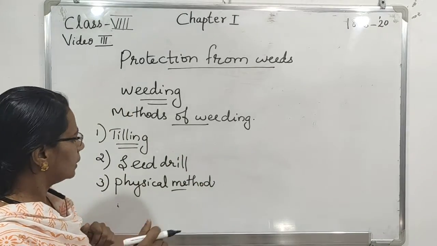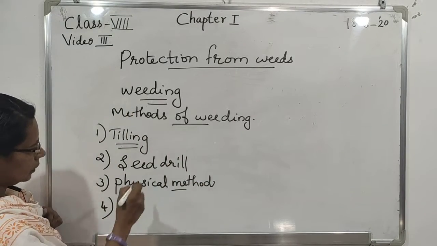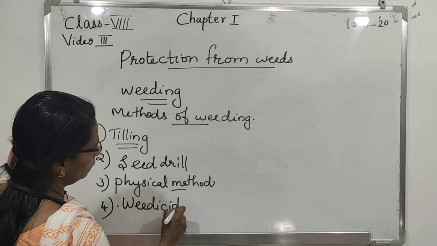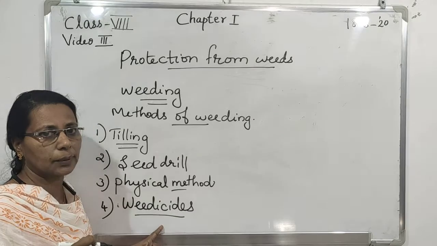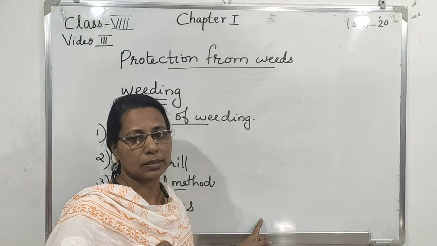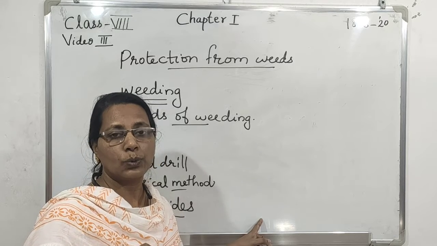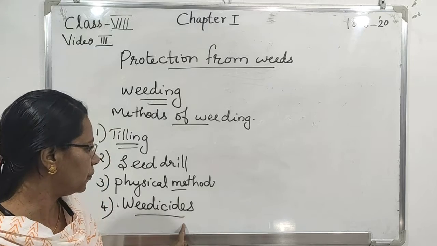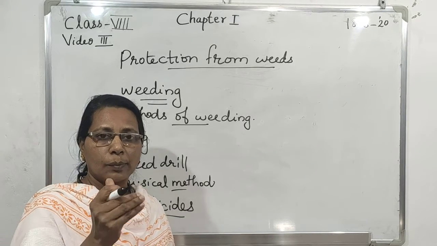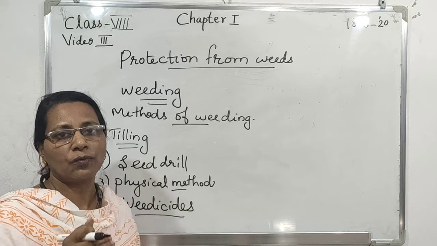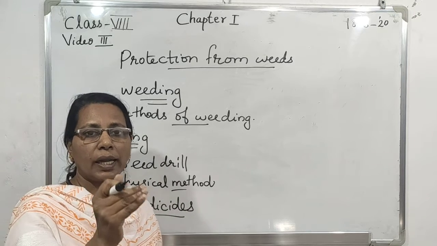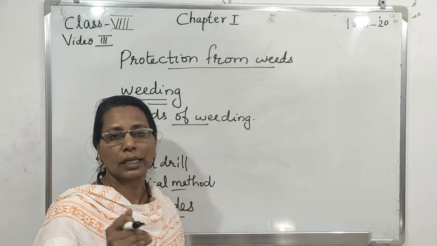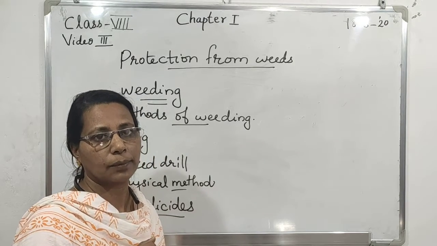Then the next method is the use of weedicides. What are weedicides? They are chemical substances used to destroy weeds. The best time for removal of weeds is before they produce flowers or seeds.